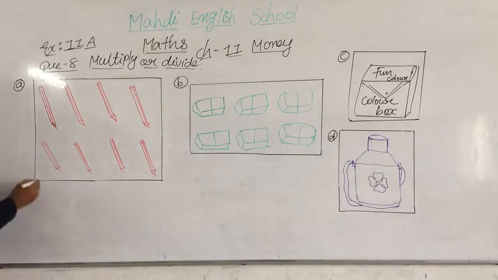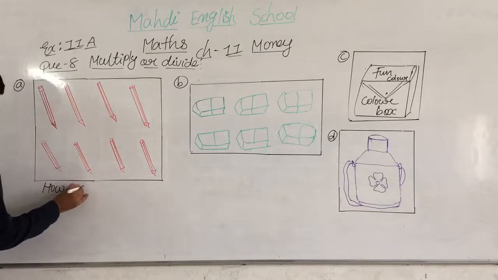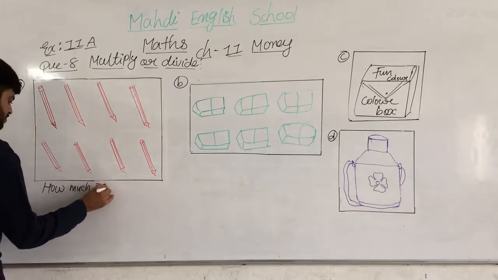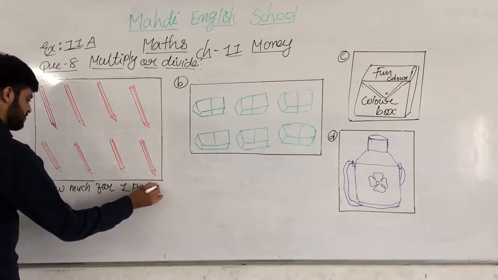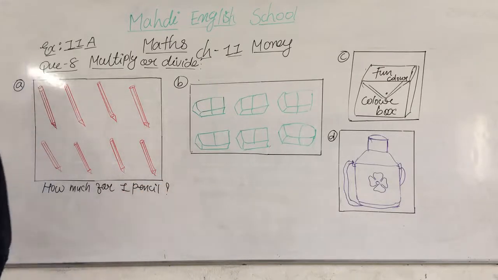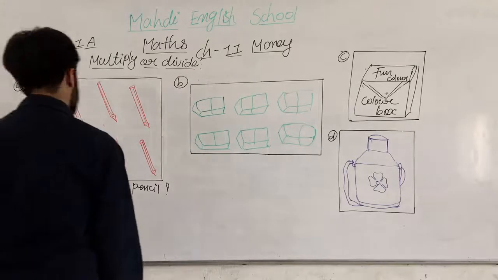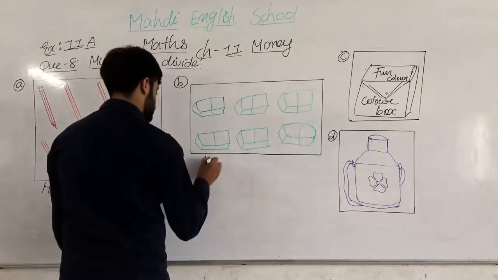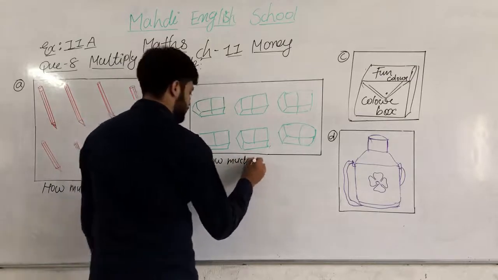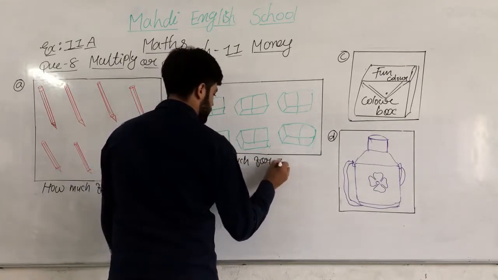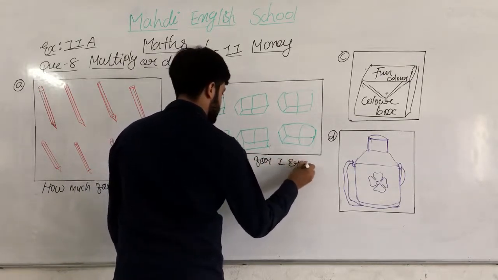Okay, what is the question? How much for one pencil? And here, how much for one eraser?